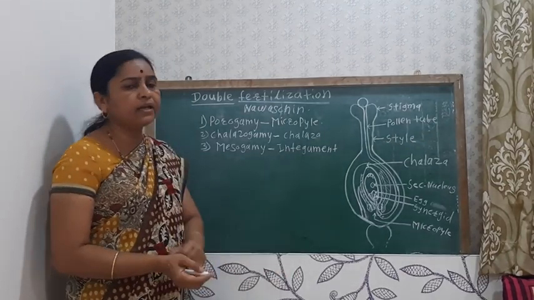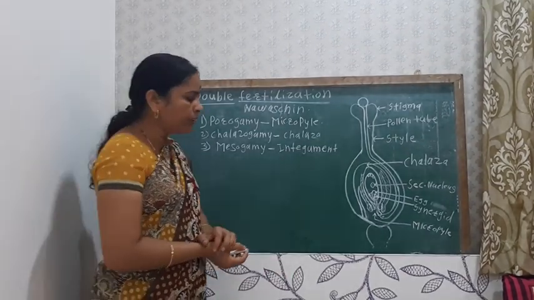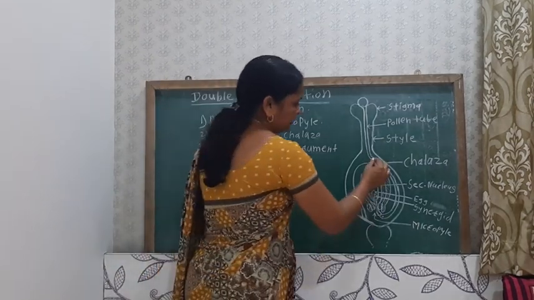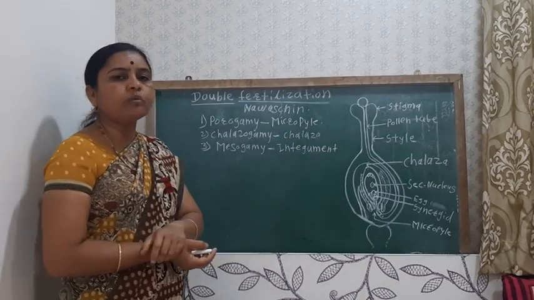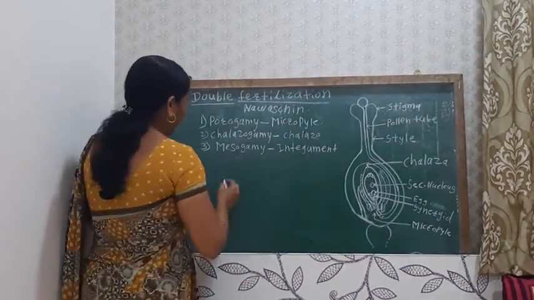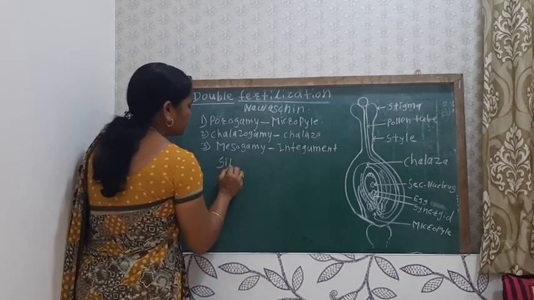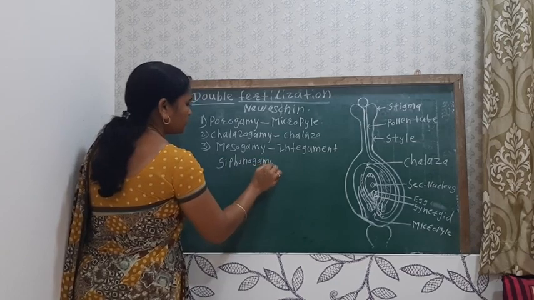So that is how the pollen tube enters. When the pollen tube carries the two non-motile male gametes, this process is known as siphonogamy.